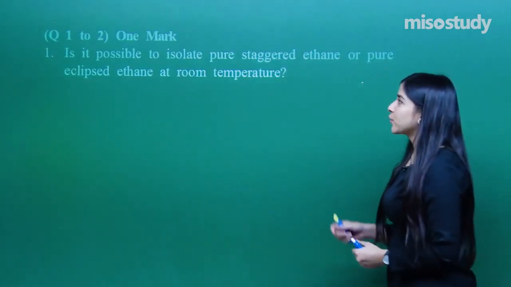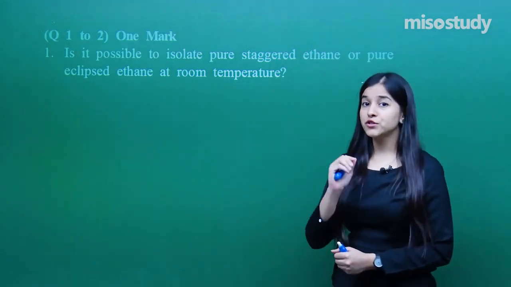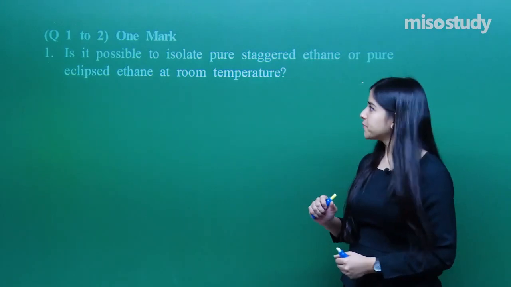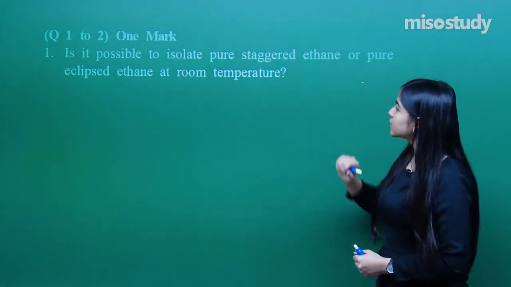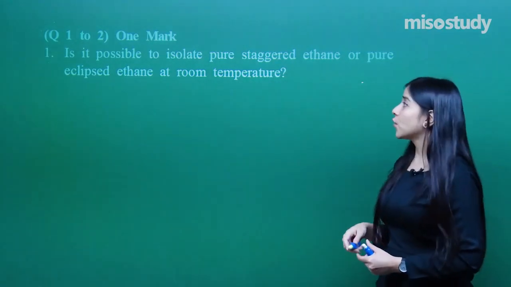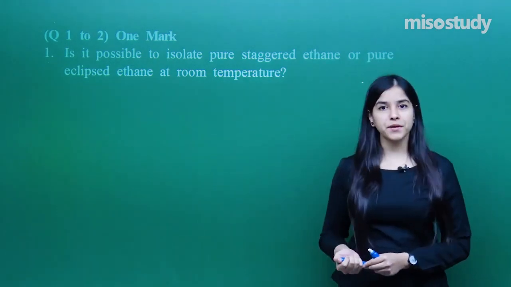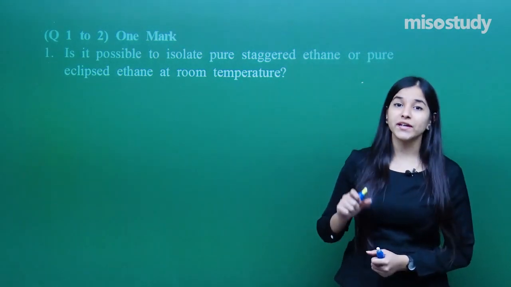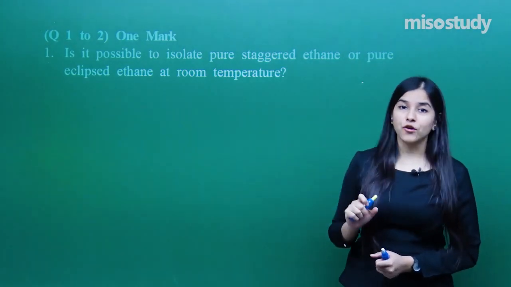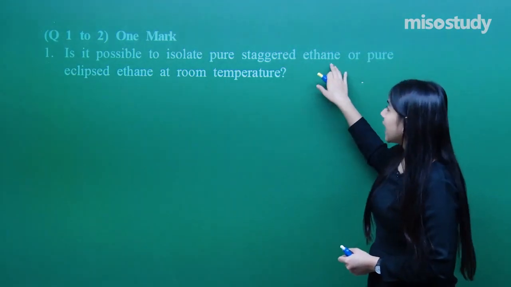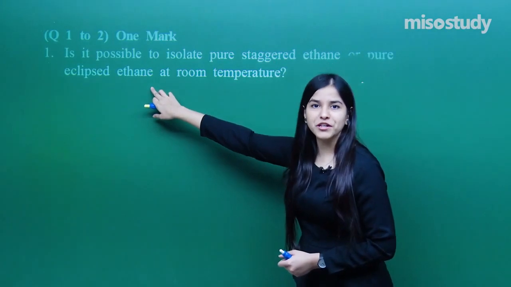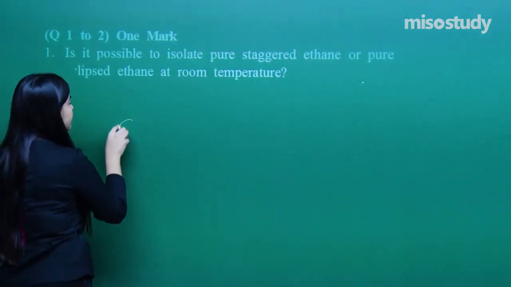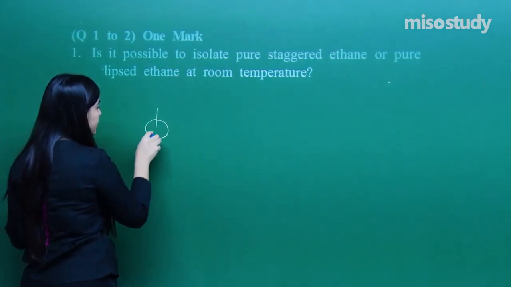Now question numbers 1 to 2 are 1 mark questions. So mark it out accordingly, answer accordingly. Is it possible to isolate pure staggered ethane or pure eclipsed ethane at room temperature? So first of all, what is a staggered conformation of ethane and what is the eclipsed conformation of ethane? You must know this, right? So staggered is basically the most stable one.